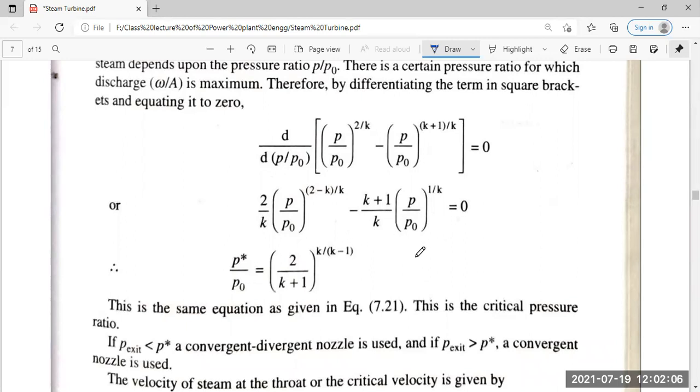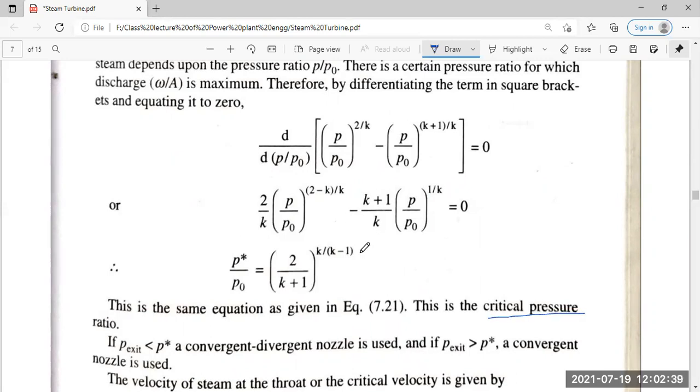So P by P0 star, P replaced by P star, gives K by K plus 1 to the power K by K minus 1. It is the same equation given in 7.21. This is the critical pressure ratio itself.